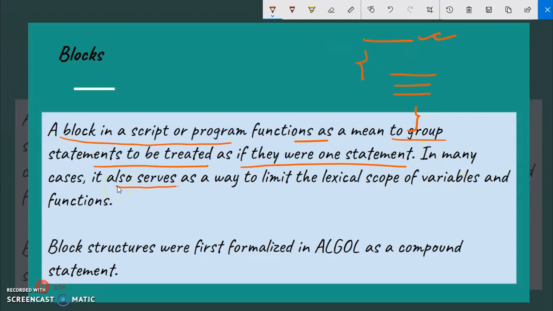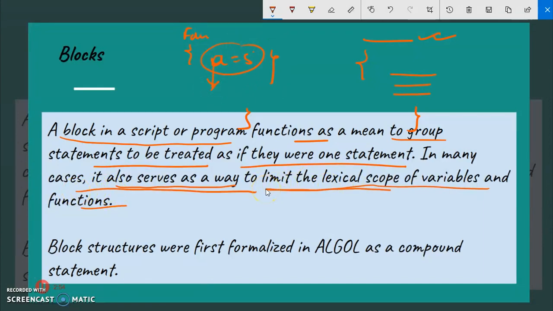In many cases, it serves as a way to limit the lexical scope of variables and functions. If you don't know, I'll explain in coming lectures that if you write a function, and if you declare any variable like a is equal to 5, then the scope of this variable is within this function. This is what the statement says, limiting the lexical scope of variables and functions. So this a is accessible in this function only. Now block structure was first formalized in the Algol language as a compound statement.